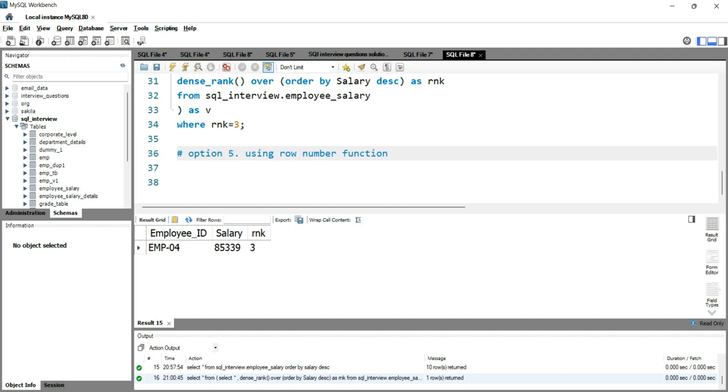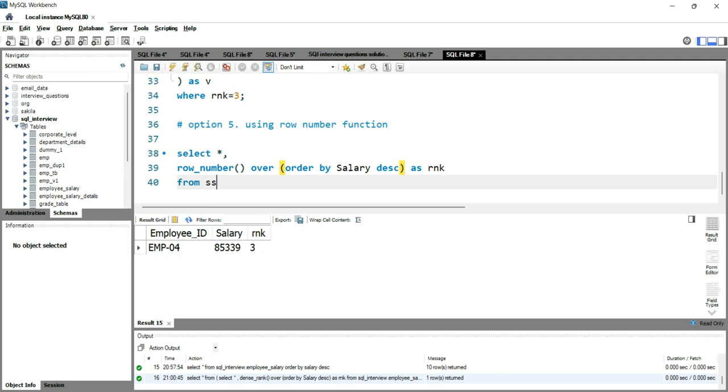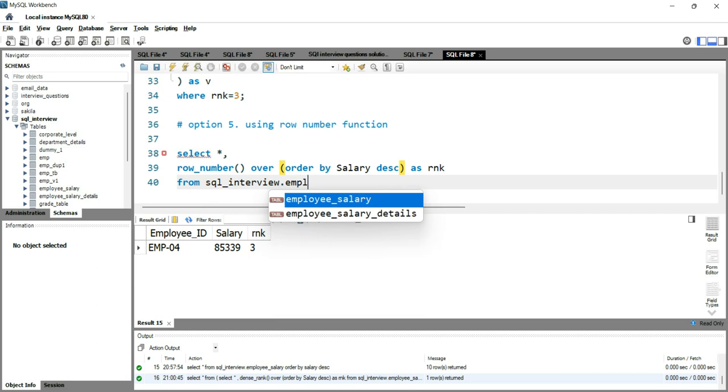row number function. So for this row number function, again it will follow the same rule or the syntax that we have used above for rank and dense rank. We'll simply write select star, comma, row number, then we'll put over, and after this over we'll write order by salary in descending order, and we'll give name of this column as rnk from SQL interview dot our table name, which is employee salary.